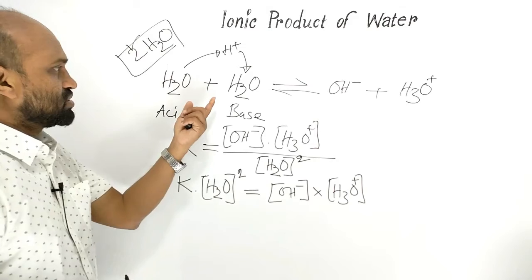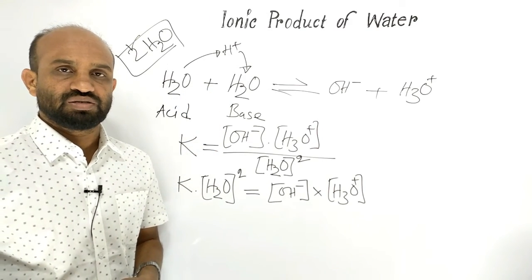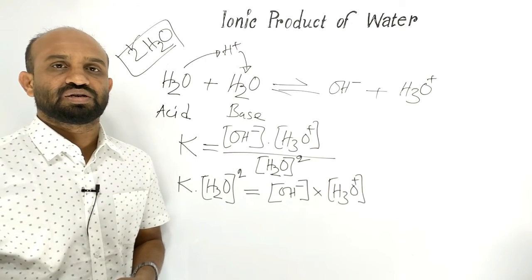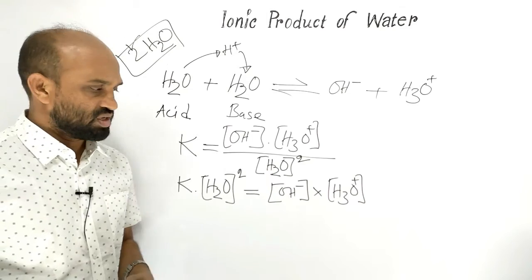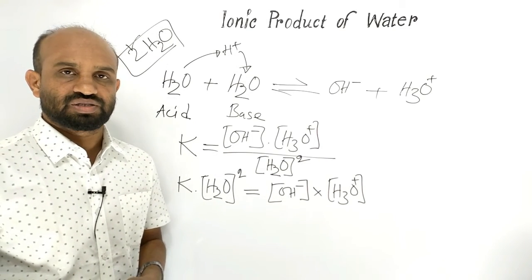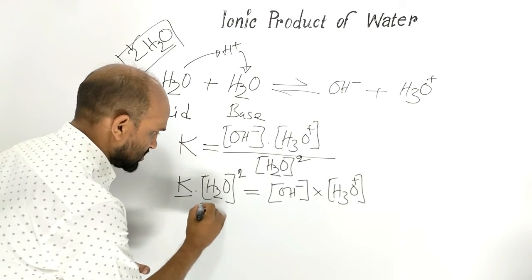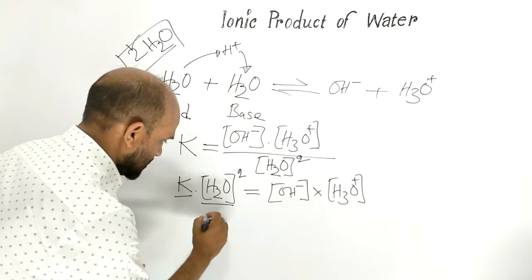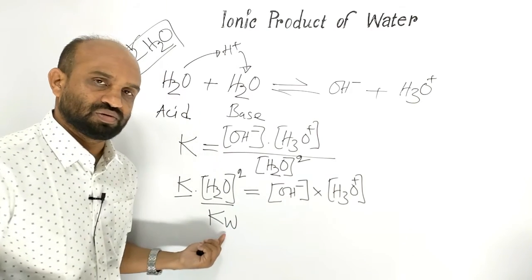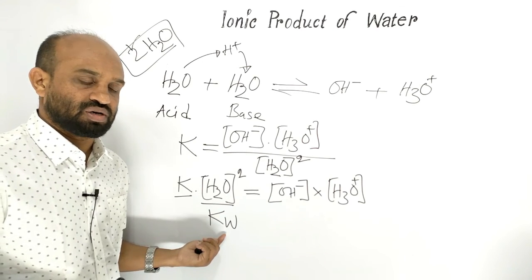As we know, water acts as weak acid and weak base. The amount of water participated in the reaction is extremely small. That is why concentration of water is considered constant. Then this is constant, this is constant. A new constant is used, which is Kw. This is actually ionic product of water.